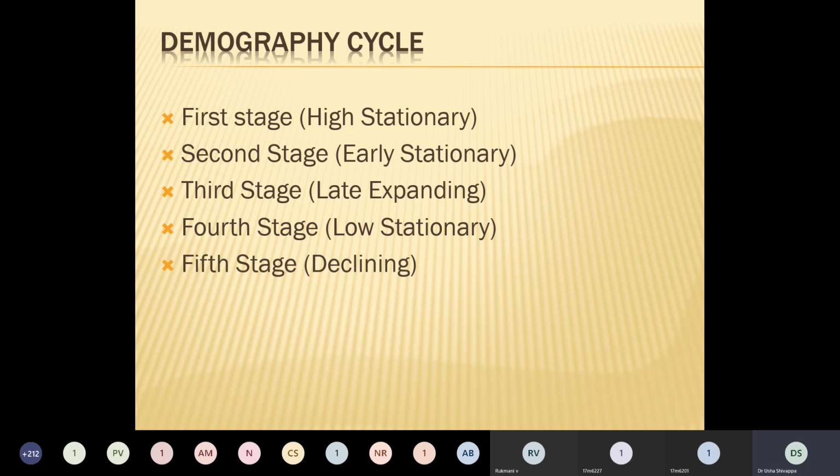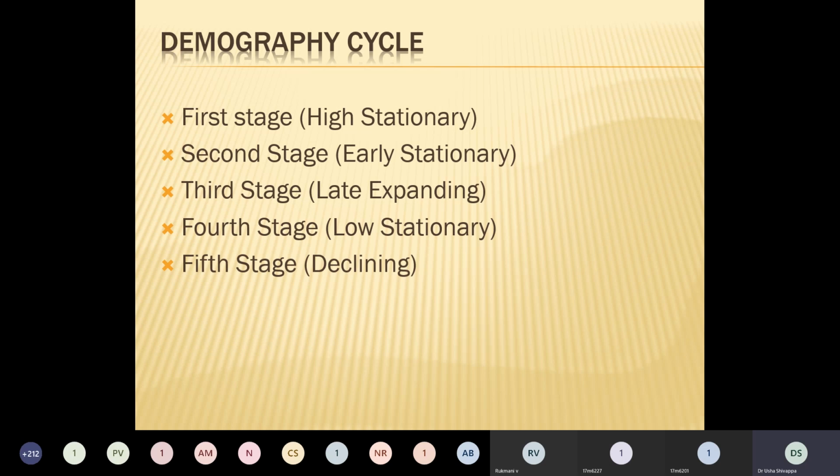Many South Asian and African countries are in this phase. Why is the birth rate still high and the death rate decreasing? Maybe because of the healthcare services provided in these places.